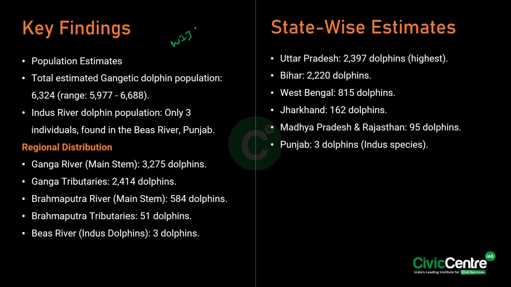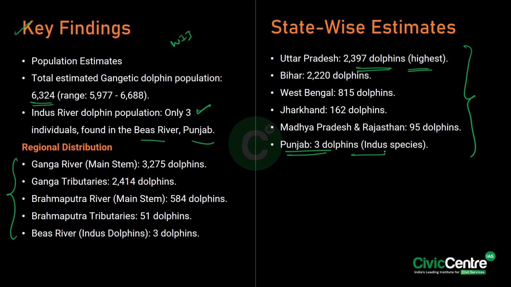So looking at the key findings of the survey, firstly the total population stood at 6,334, and the Indus river dolphin population is only 3 individuals found in the Beas river of Punjab. So this is with respect to the regional distribution, and these are the state-wise estimates where you can see the highest are in Uttar Pradesh with 2397 dolphins, whereas the least are in Punjab with 3 dolphins. Just have a look at these estimates or the findings.